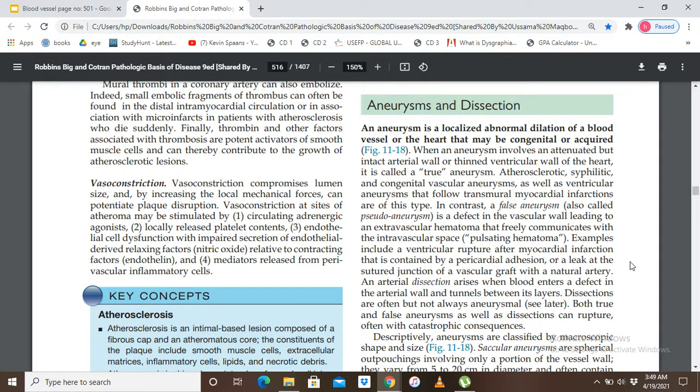Examples of the false aneurysm are ventricular rupture after MI that is contained by a pericardial adhesion, or a leak at the sutured junction of the vascular graft with the natural artery.